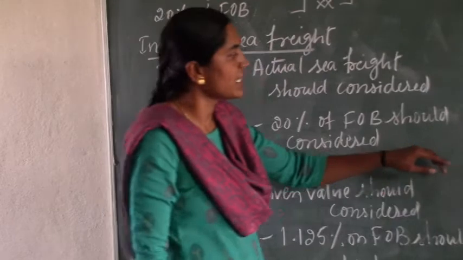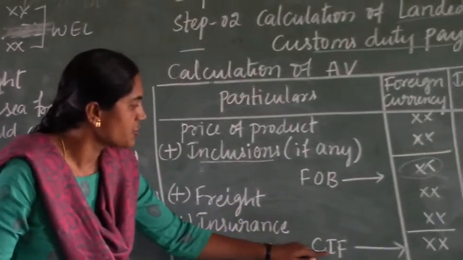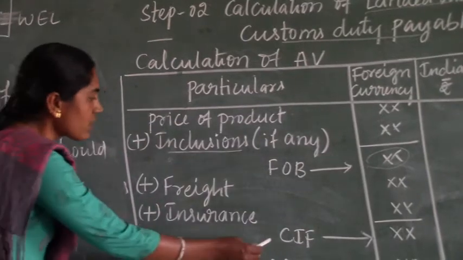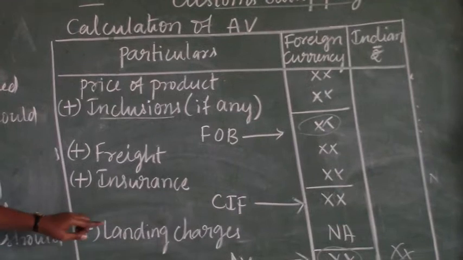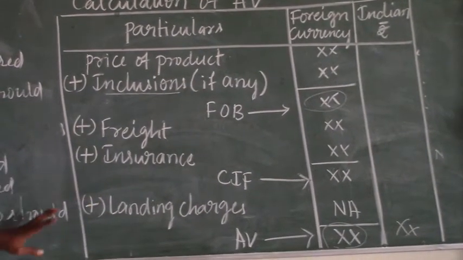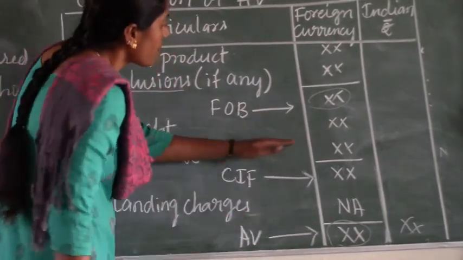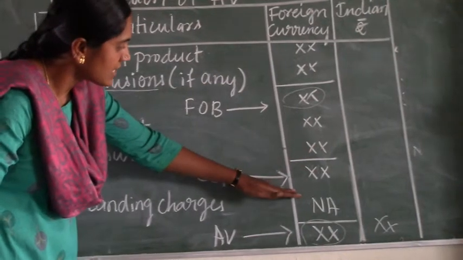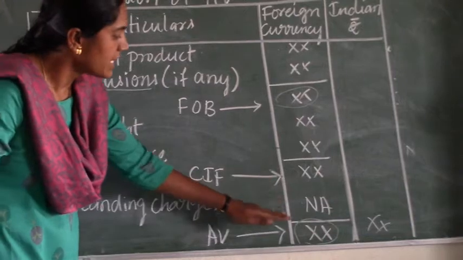After calculating freight and insurance, we will get CIF: cost, insurance and freight. After calculating the CIF, we would need to add landing charges. But there are no landing charges with effect from the implementation of GST, so landing charges are not applicable. Make it the total of CIF. The CIF value and assessable value will always be the same.